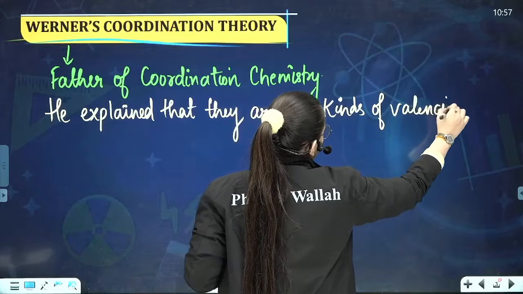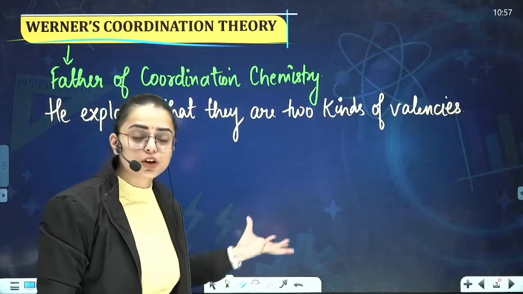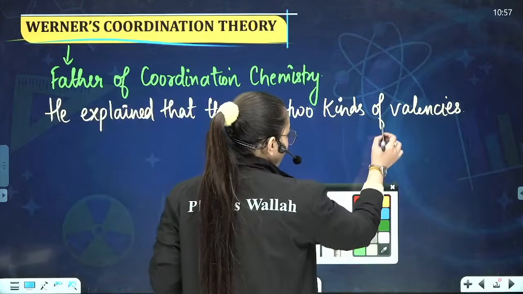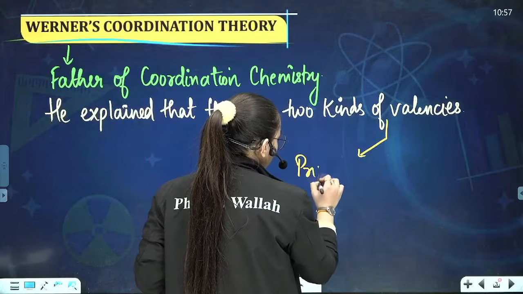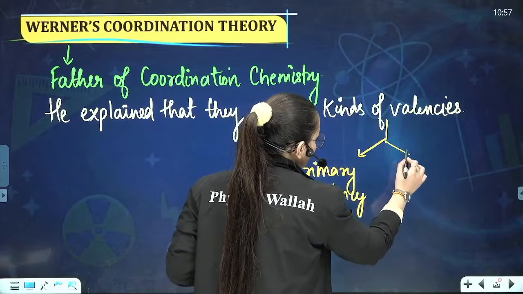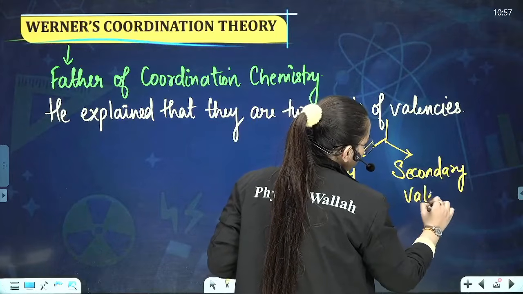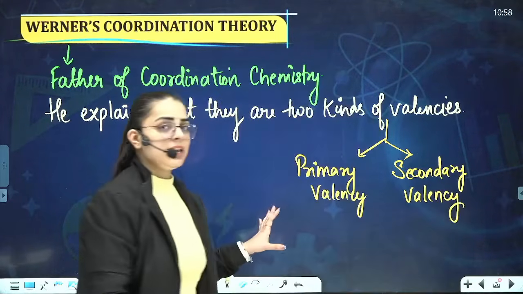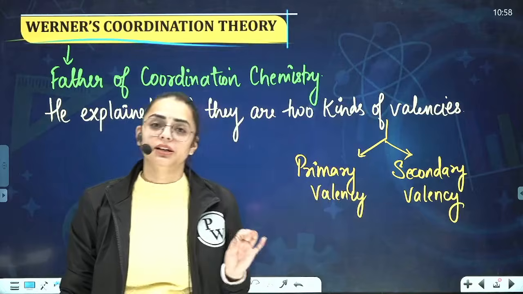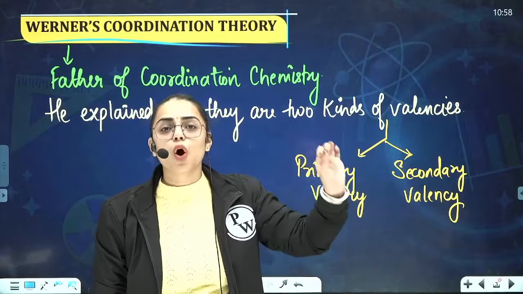Now, what are the two kinds of valencies that are exhibited in coordination compounds while we are observing a coordination compound? What are the two basic valencies? The very first that you shall observe over here is the primary valency. And the second one is the secondary valency. Now, what is primary valency and secondary valency? Werner explained that primary valency is another term used for oxidation number, while secondary valency is another term used for coordination number.